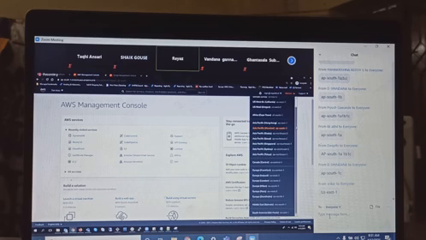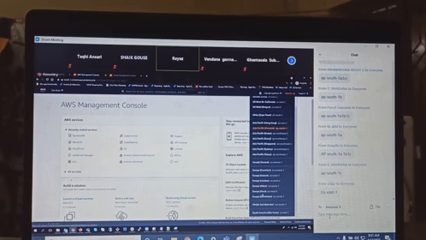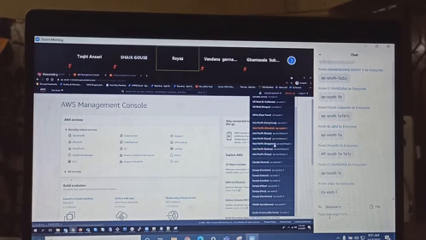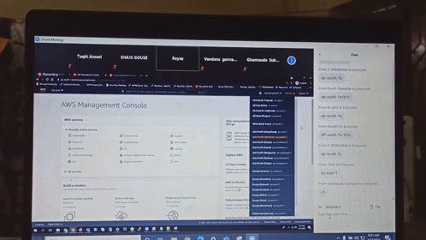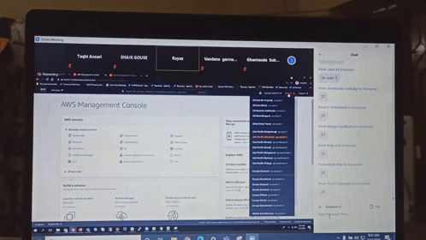Nobody will ask you how many regions there are, but it is good for your information to know. How many regions are there at the moment? Twenty-one. Keep this in mind. So in 2021, you have 21. Maybe in 2022, 22. I don't know.